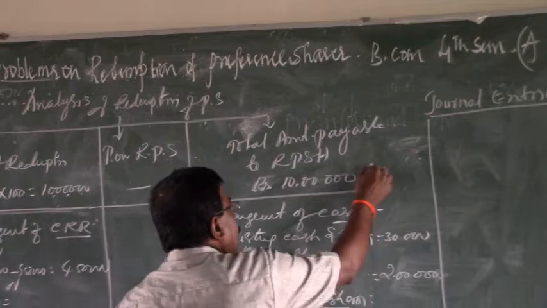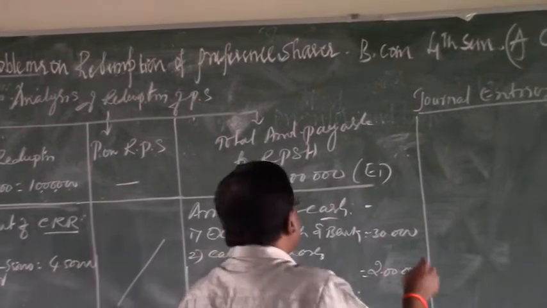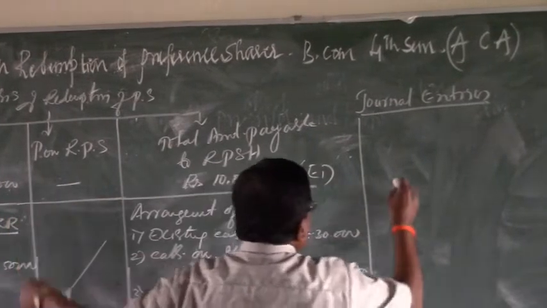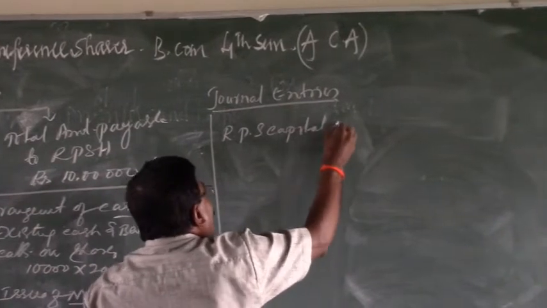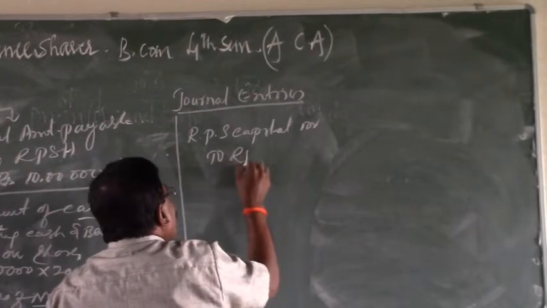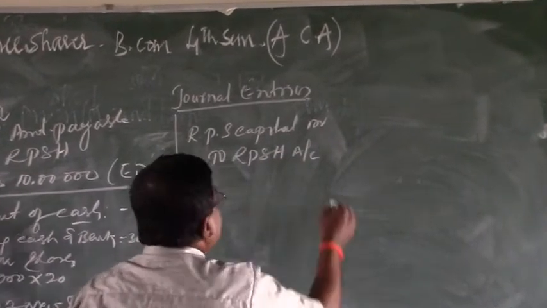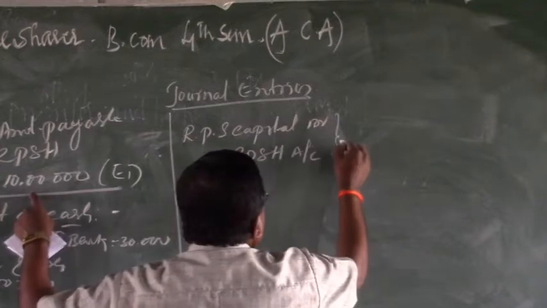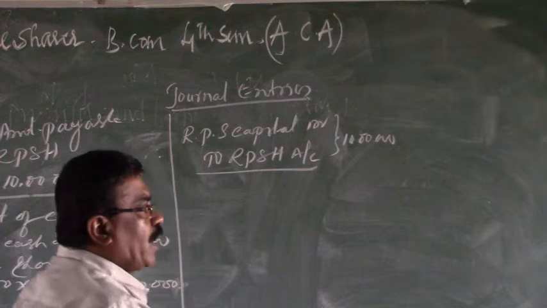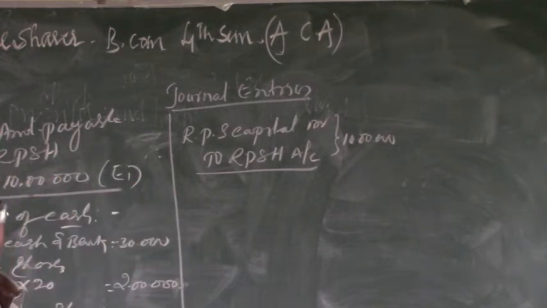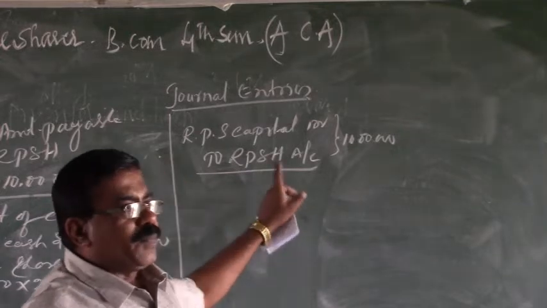The first entry, as stated earlier, is to be given for the amount due to the redeemable preference shareholders. The amount due is only the preference capital, that is, redeemable preference share capital account debit to redeemable preference shareholders account. In both cases, the amount payable, that is the debit column and the credit column, is rupees 10 lakhs. So here the narration is amount due to redeemable preference shareholders. This is the total amount payable on redemption to the redeemable preference shareholders.